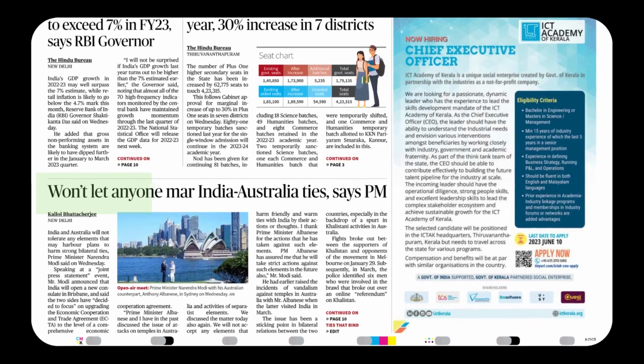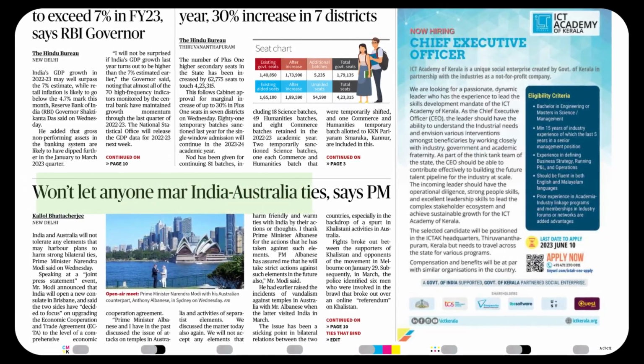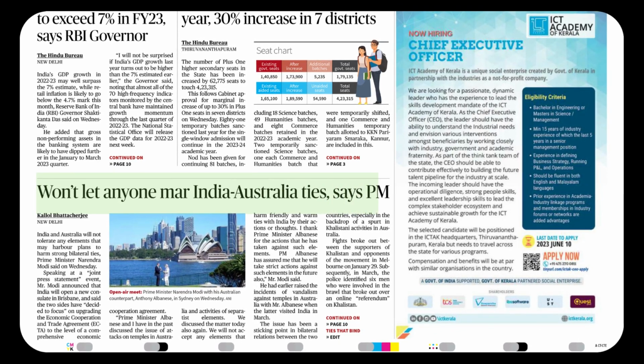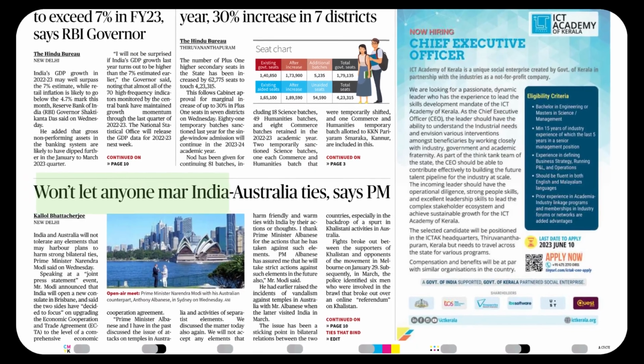Won't let anyone mar India-Australia ties, says PM. Here, the interesting word must be mar, M-A-R. Mar is a verb meaning to spoil or destroy something. Won't is an abbreviated form of will not.